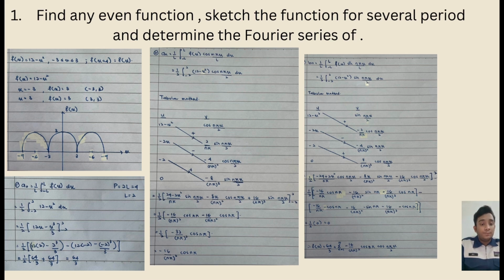So the final answer for this even function is f(x) equals 64 over 3 plus the sum from n equal to 1 to infinity of negative 16 over n pi squared cos n pi